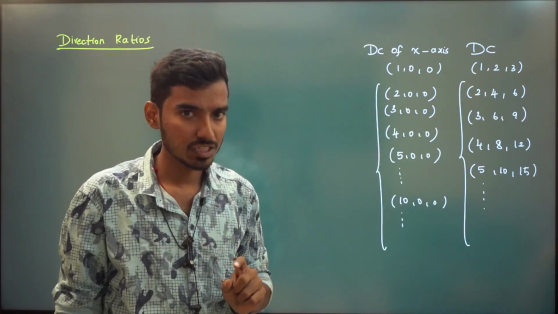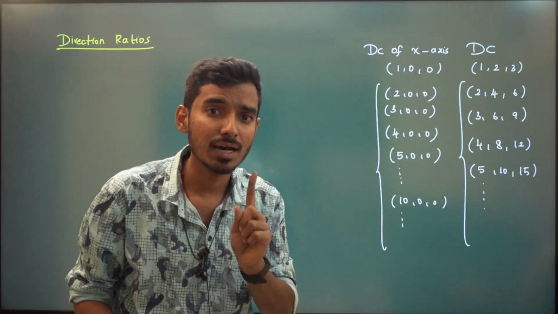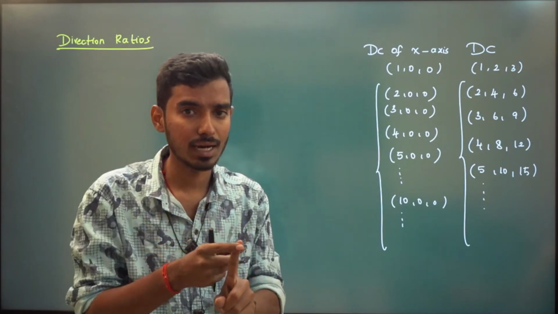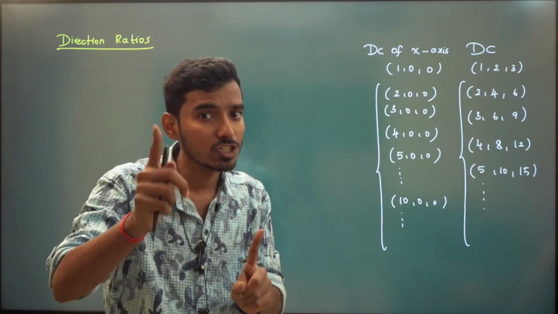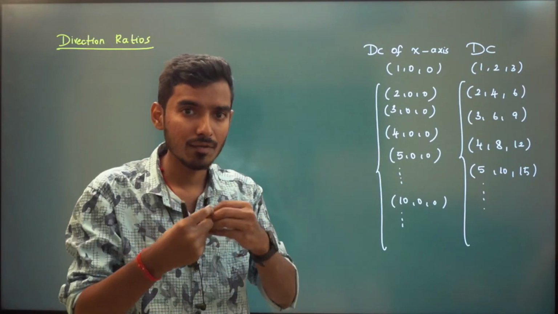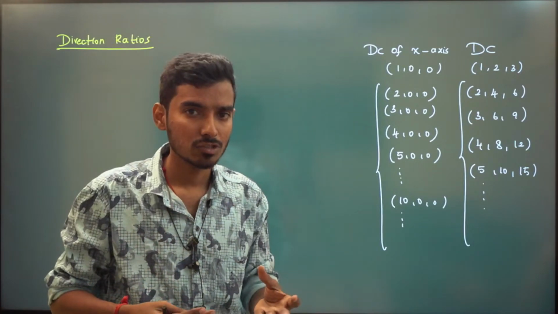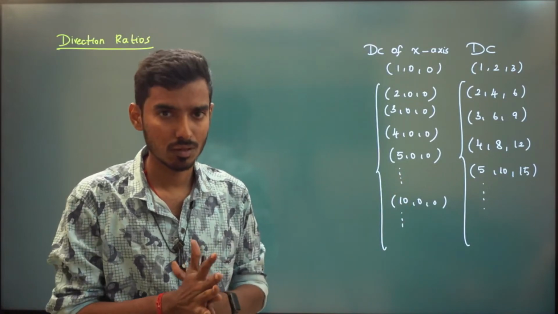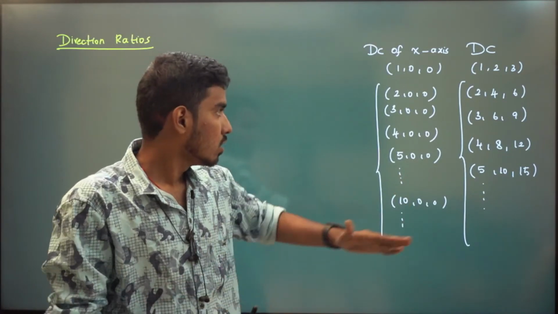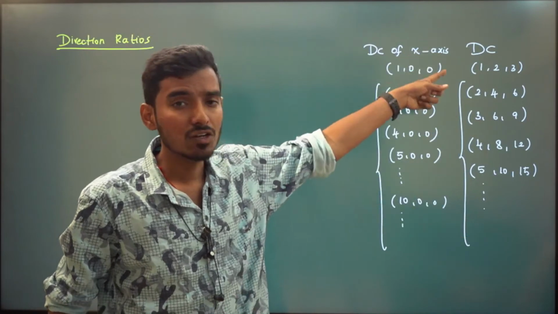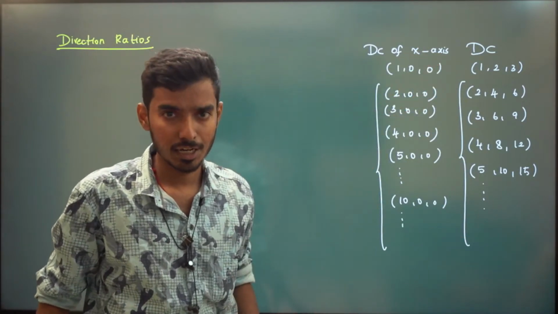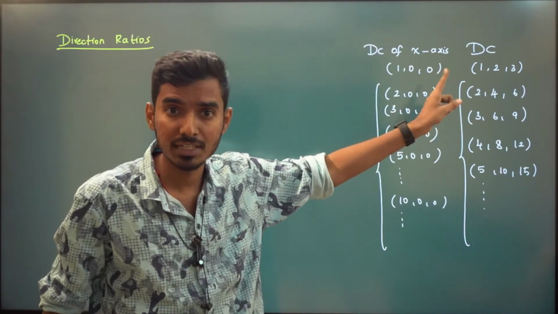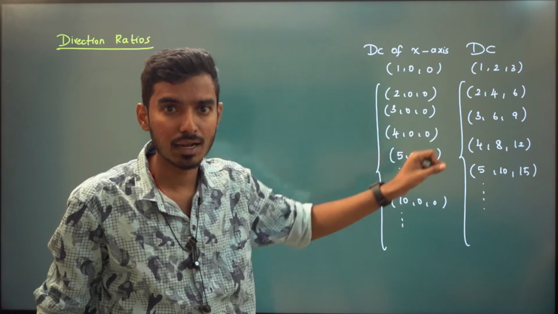And a very important observation is direction cosine is always unique. Direction cosine is unique because that is a unit vector. But direction ratios are always infinite because you can always multiply by some k so that it will be proportional. That k will be some real number. Yes or no? Can you understand? Any number that is proportional to direction cosine is called direction ratio. And a very important thing is direction cosine is always unique, because there is a unit vector along that line.